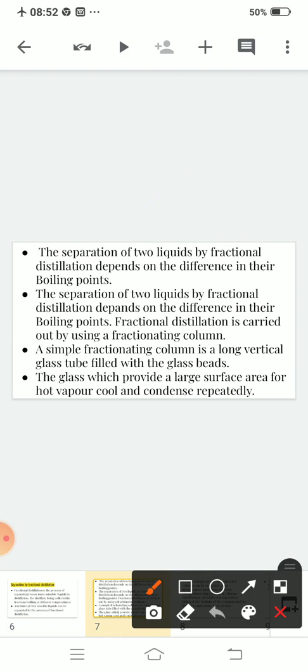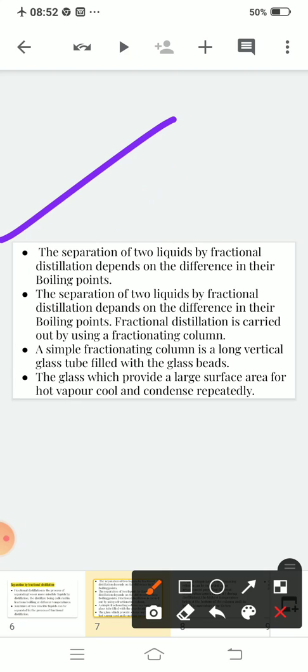First point: the separation of two liquids by fractional distillation depends upon their boiling points. Before explaining this point, I want to ask one question. What is the difference between distillation and fractional distillation? When will you use distillation as a separation technique, and when will you use fractional distillation? Tell me fast.